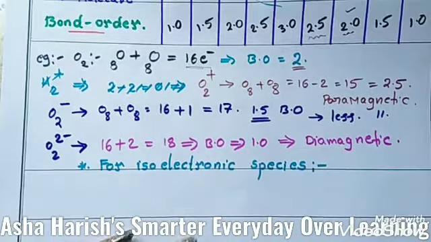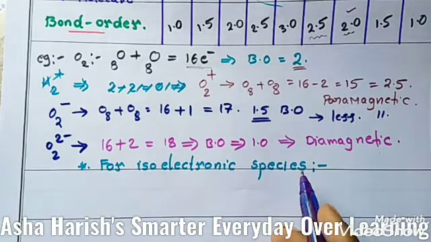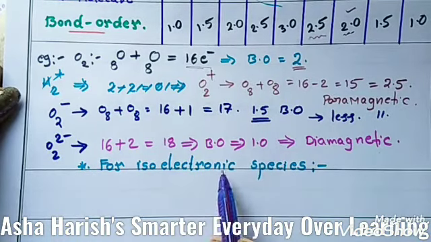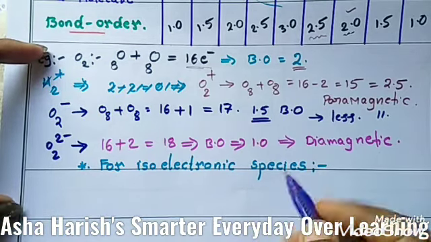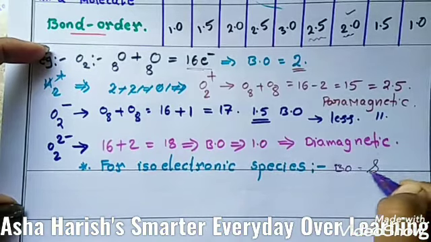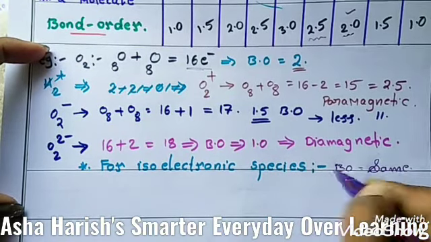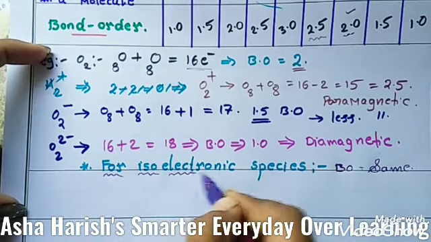One more example. Here is the next trick for you for isoelectronic species. It's very interesting to observe that isoelectronic species have the same bond order. For these species, the bond order is same. You should remember this sentence. For isoelectronic species, the bond order is same.